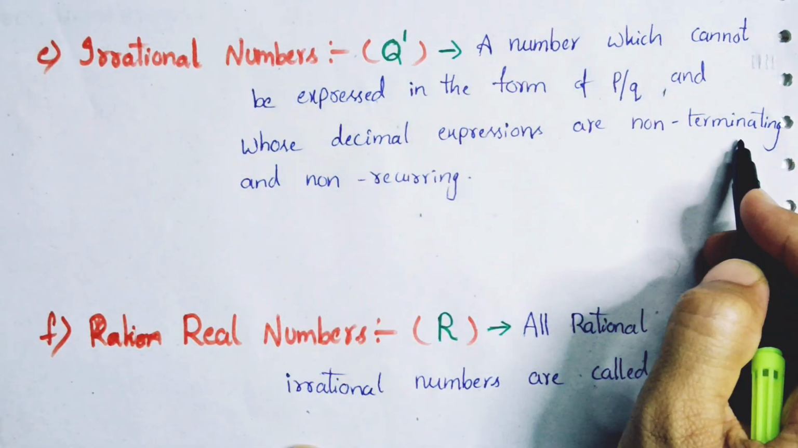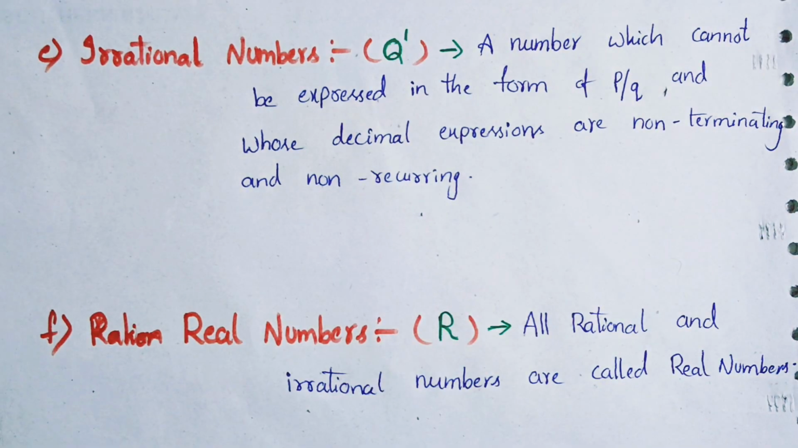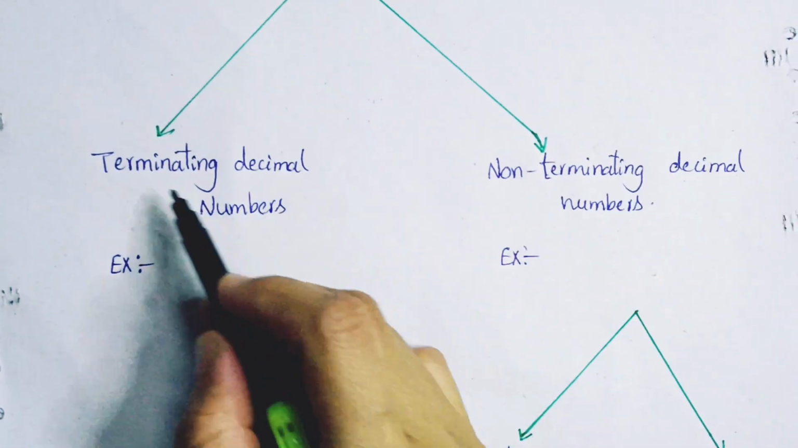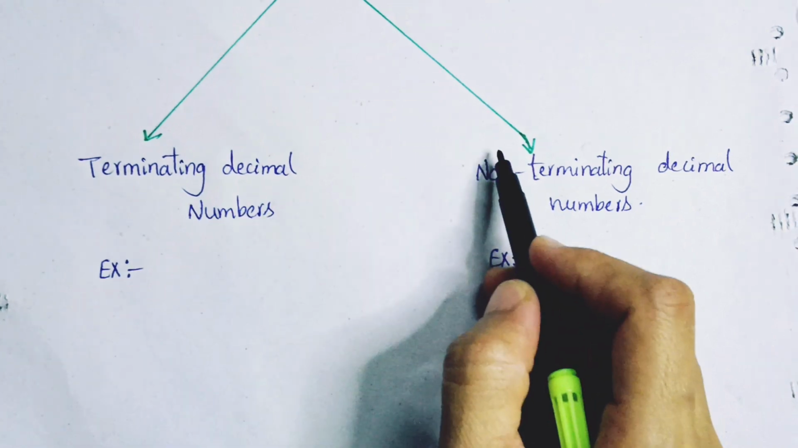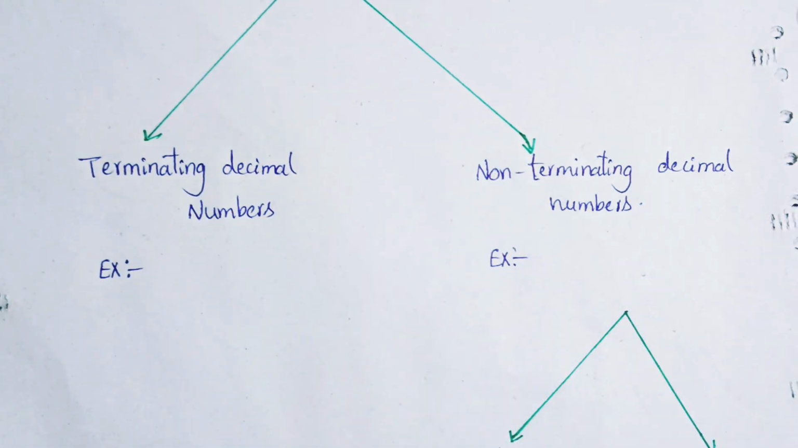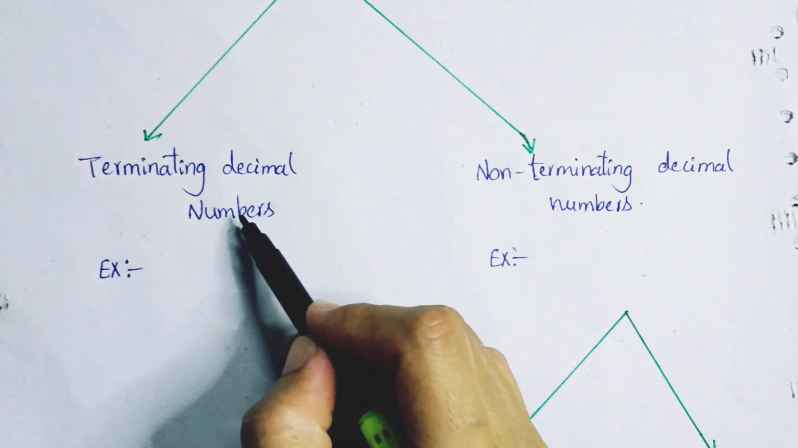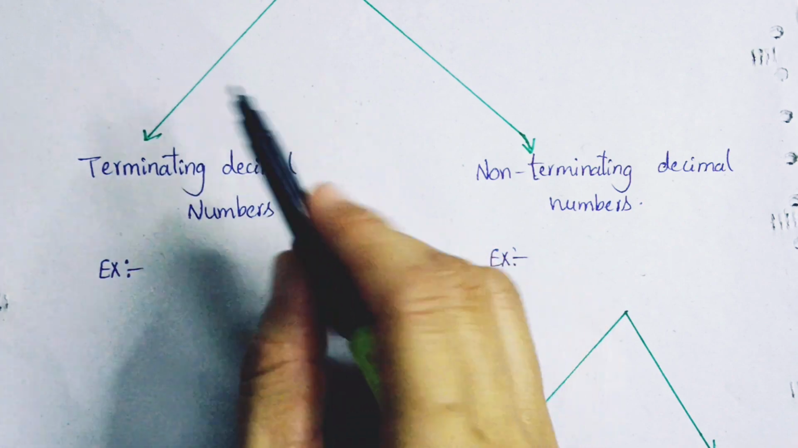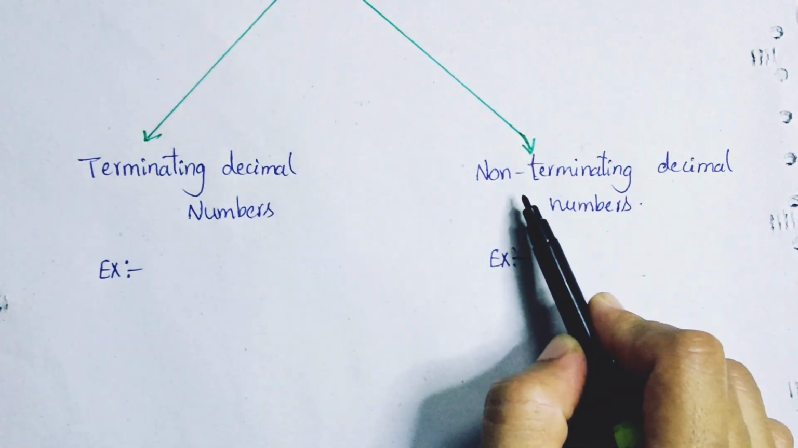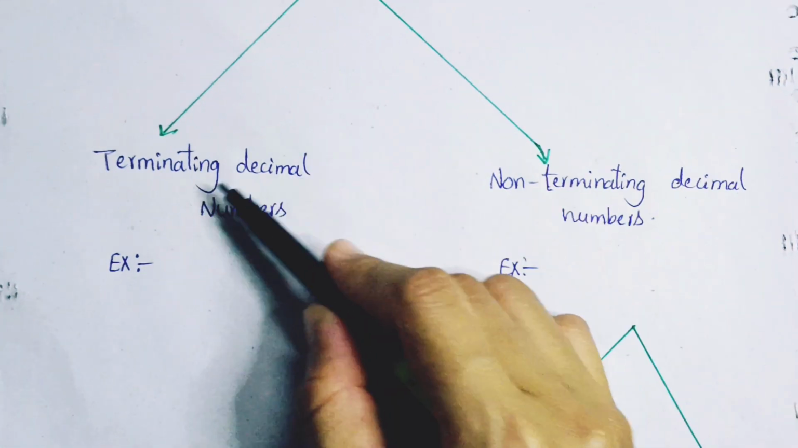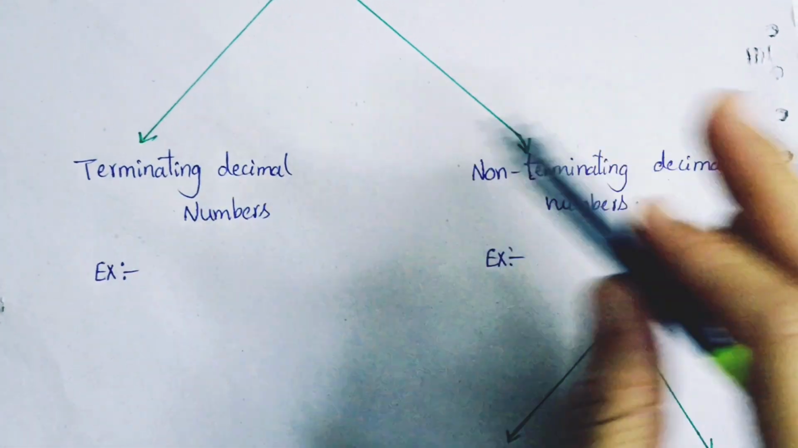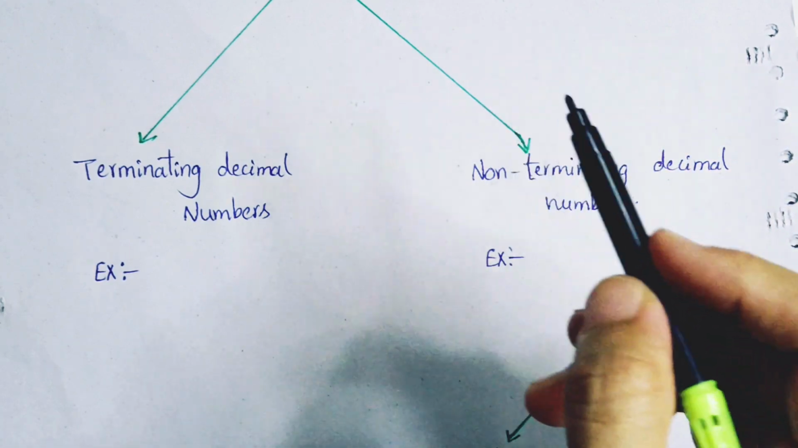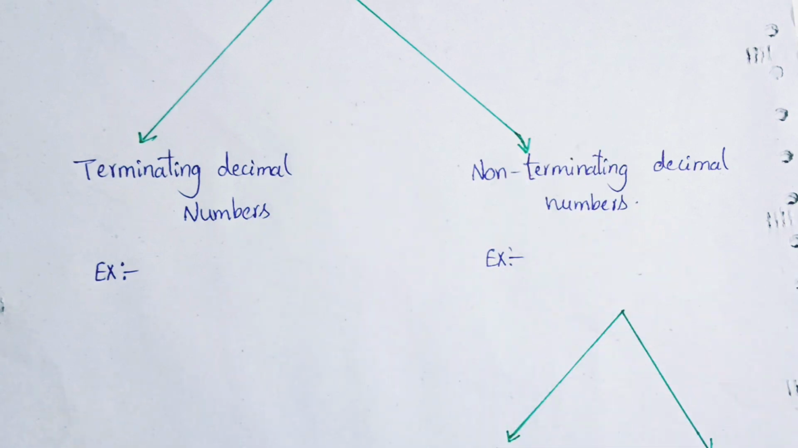So what do we mean by non-terminating, non-recurring? Let us see. Decimal numbers are of two types. The first one is the terminating decimal number and the second one is the non-terminating decimal number. What do we mean by a terminating decimal number? We all know terminate means to put an end, an ending point. Whereas non-terminating is its opposite, which is not going to end, it keeps continuing. Okay, let's see an example of both.